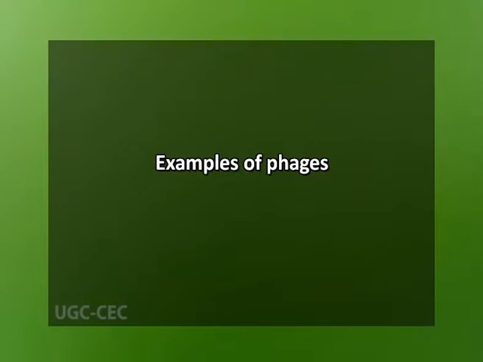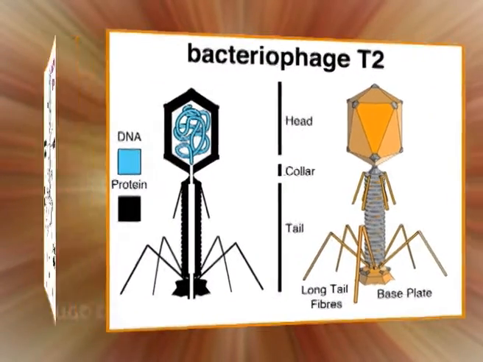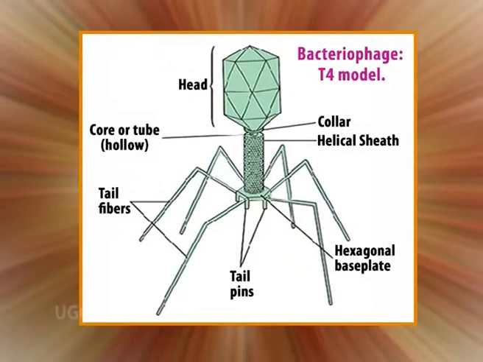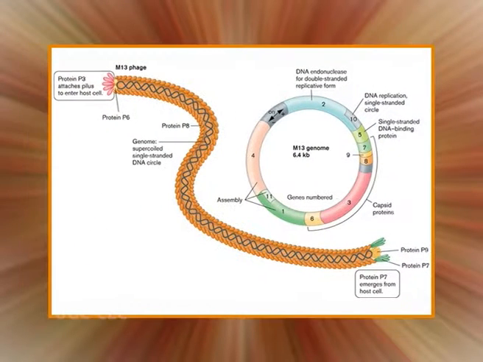Examples of some phages are T-even phages such as T2, T4 and T6 that infect E. coli, temperate phages such as lambda, spherical phages with single-stranded DNA such as φX174, filamentous phages with single-stranded DNA such as M13.